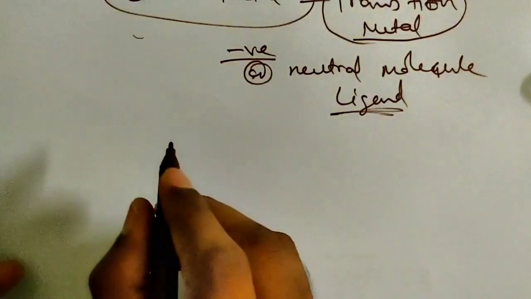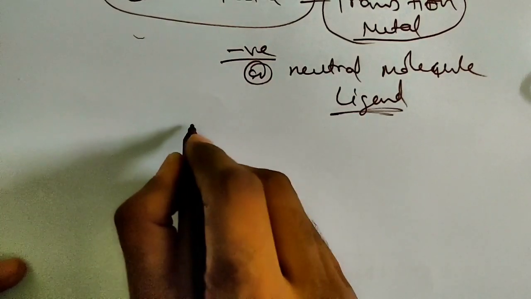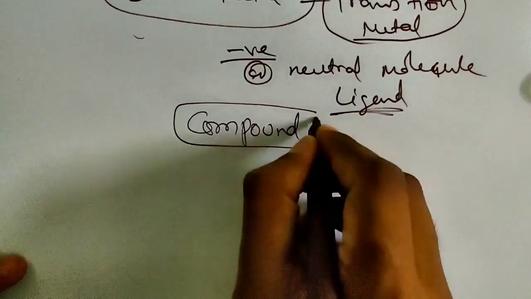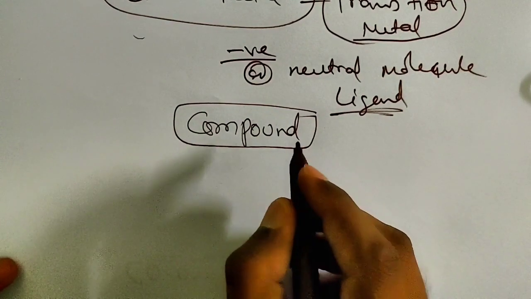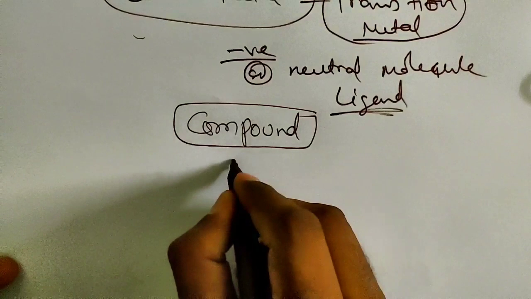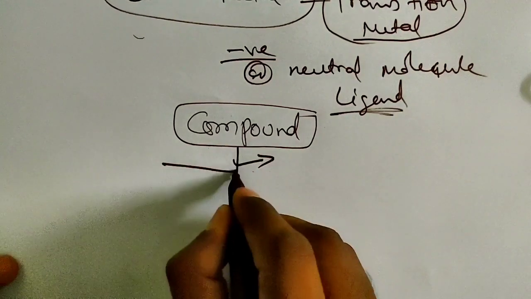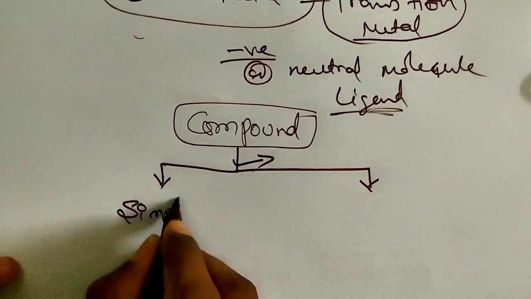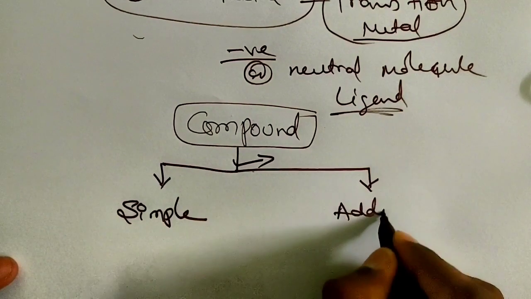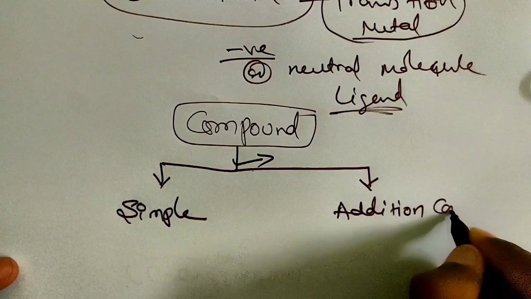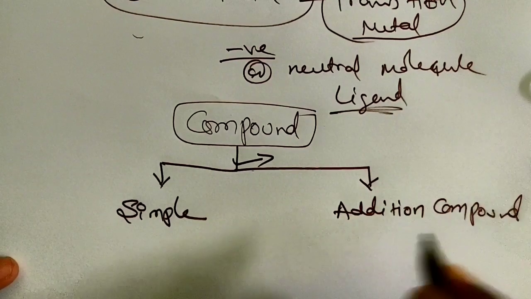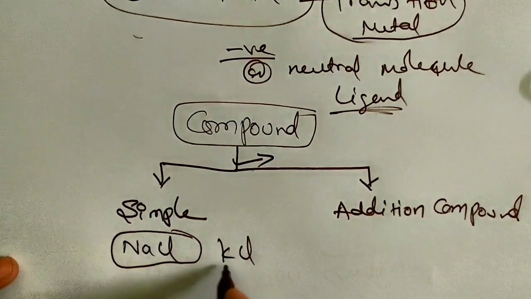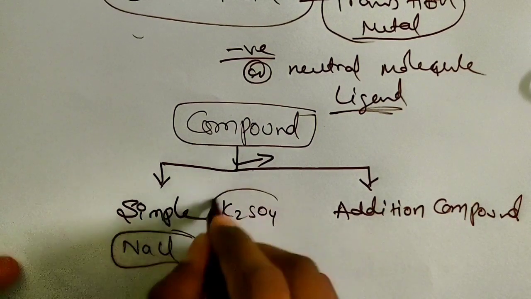Before starting coordination compounds, children, we will first understand what compounds are. See children, how do compounds form? Two or more elements or two or more molecules combine together to form compounds. These compounds have two types, children. One is simple compounds, and one more is addition compounds. In simple compounds, you can take the examples of NaCl, KCl, and K2SO4.